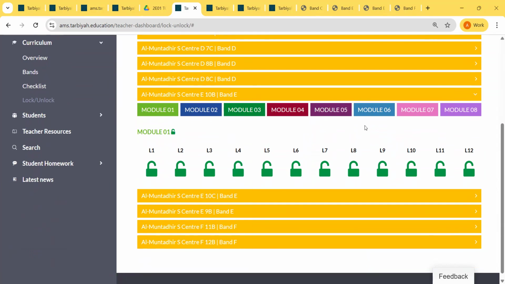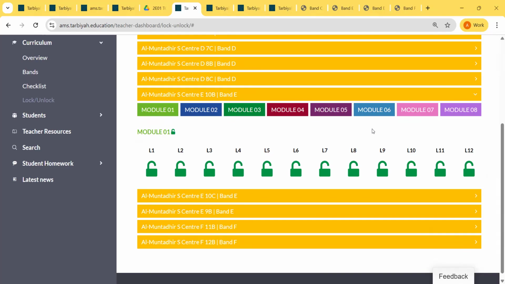Now, I would suggest that for level 5 to 8, teachers lock all the lessons that are not being taught in their current level at the moment, and just keep the ones open that have been already taught or are assigned for homework, so that students don't go ahead and keep completing them and then don't score because they have not read the lesson, and then you will be left with resetting all of them because they have already done it and have not scored well in them.